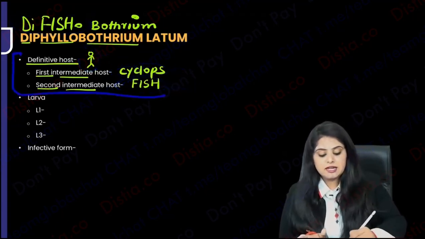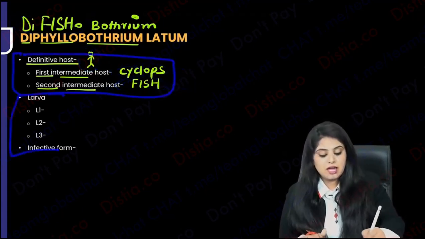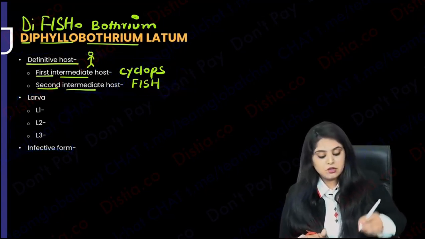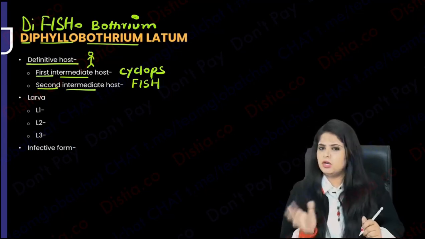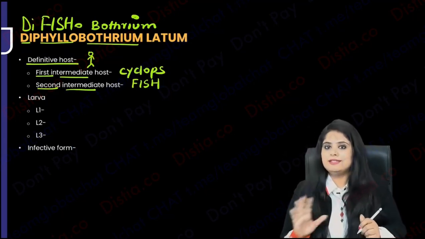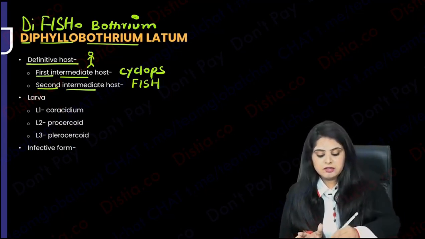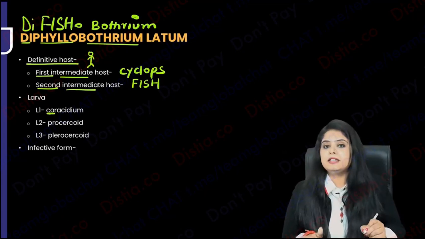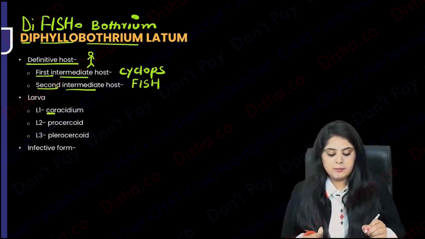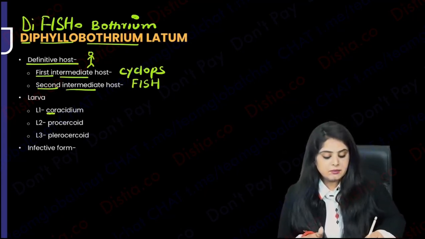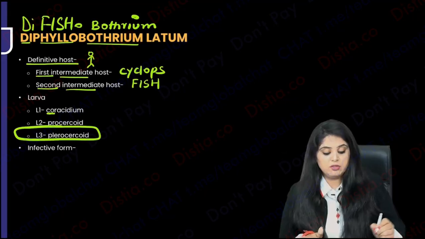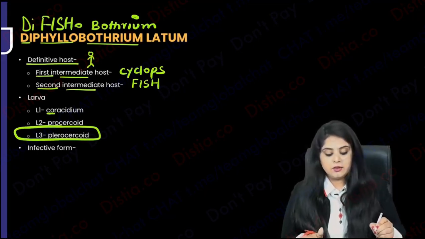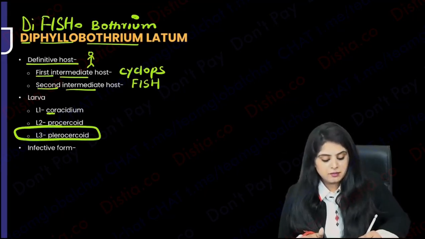Because it has 3 hosts, it is also going to have 3 larvae. If you want to learn their names, L1, L2, L3 is the safe side. But if you want to learn their names, number them alphabetically, C, P, P. So number 1 is Coracidium. Then procercoid, which can be skipped, but this L3 you have to learn: plerocercoid larva. What is it about plerocercoid larva? That is the infective form.